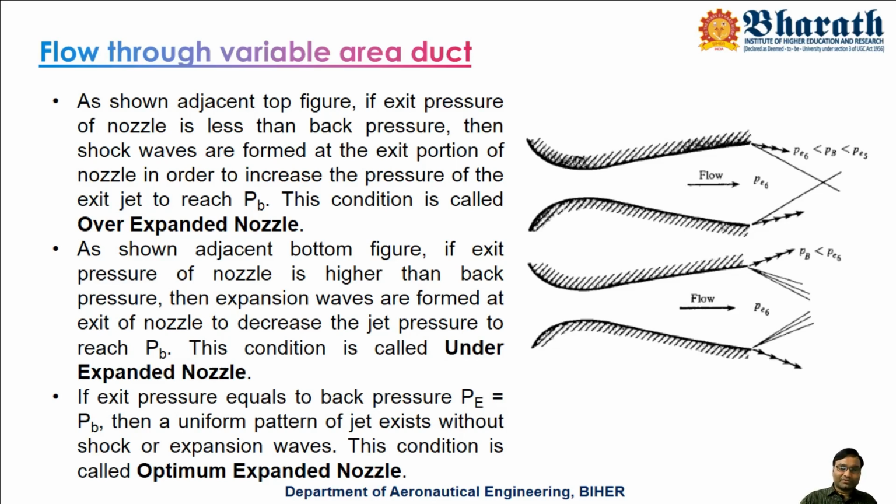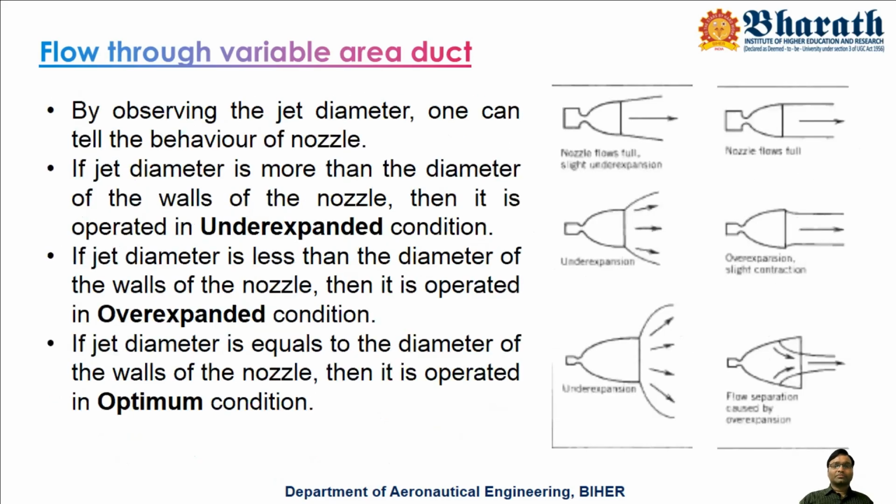These are very important. Have a clear discussion on the shock waves and expansion waves. Now, various jet patterns, if you see rockets during launching time, you can easily identify whether it is underexpanded, overexpanded, or optimally expanded.